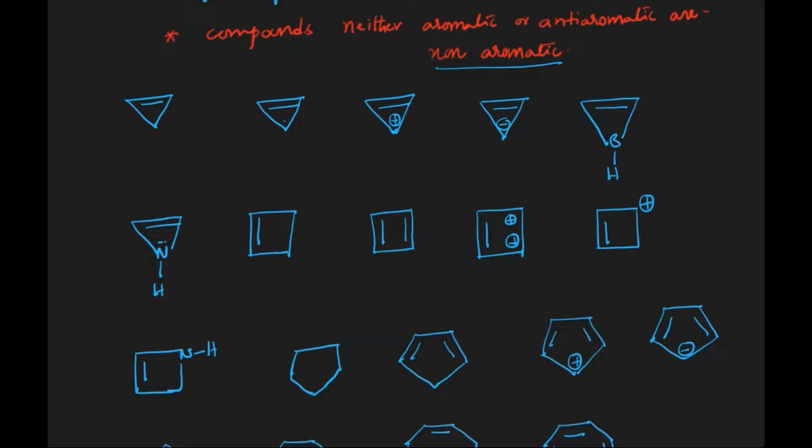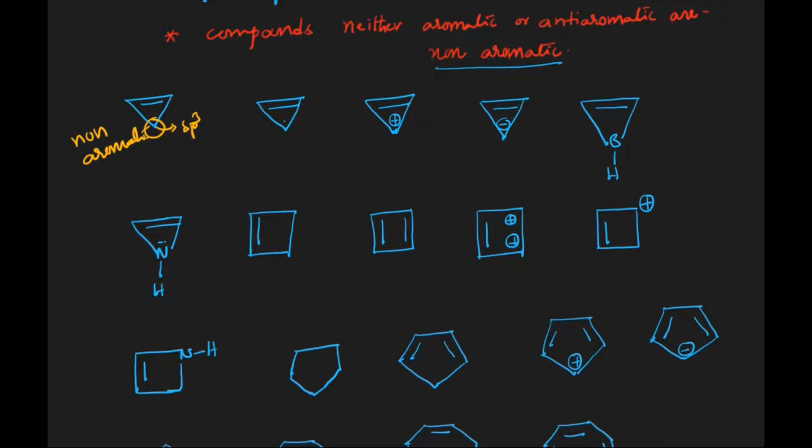In the case of the first one, we have sp2 hybridized carbons, and it is completely cyclic. It is following the first condition. But in the case of this particular carbon here, it is an sp3 hybridized carbon. sp3 means the geometry is going to be tetrahedral. Since it is tetrahedral, it is not planar, meaning it is not satisfying both aromatic and anti-aromatic conditions. That is why the first one is going to be non-aromatic, because it is sp3 hybridized.